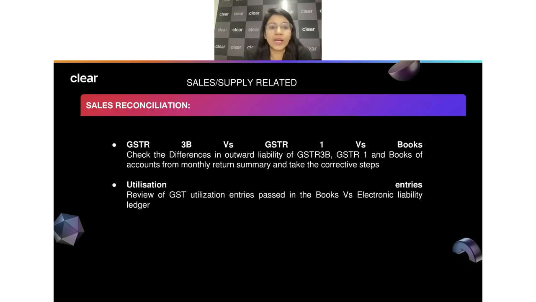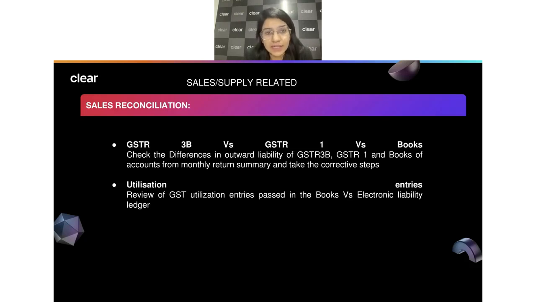We should always look into our entire revenue GL properly. We should look into the income side and check whether all the transactions happening there, whether the GST was leviable or not. And if GST is not charged, you should understand why it is not charged. You should know the reason for that. There should be a proper reconciliation between your revenue GL and your GST1 and your books of account.